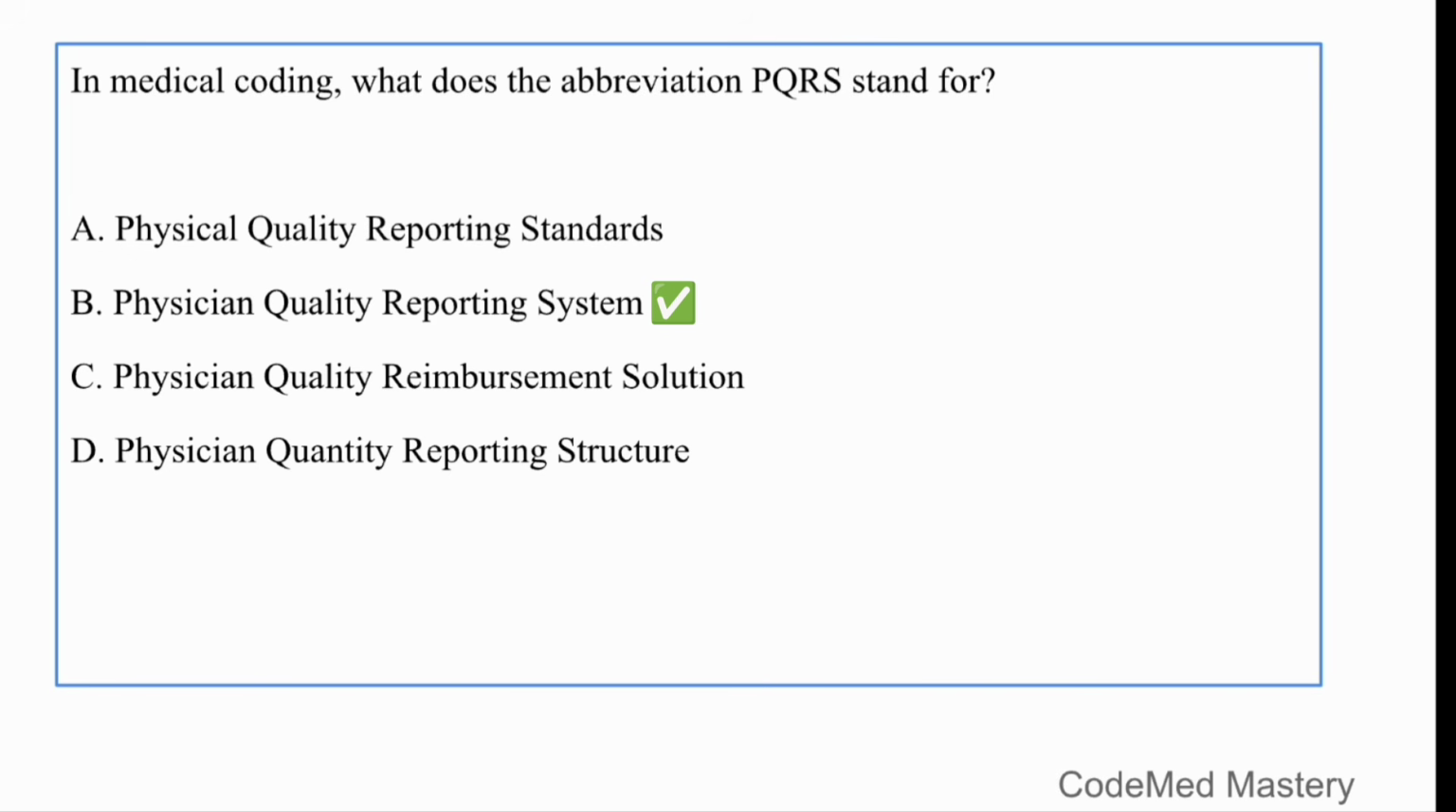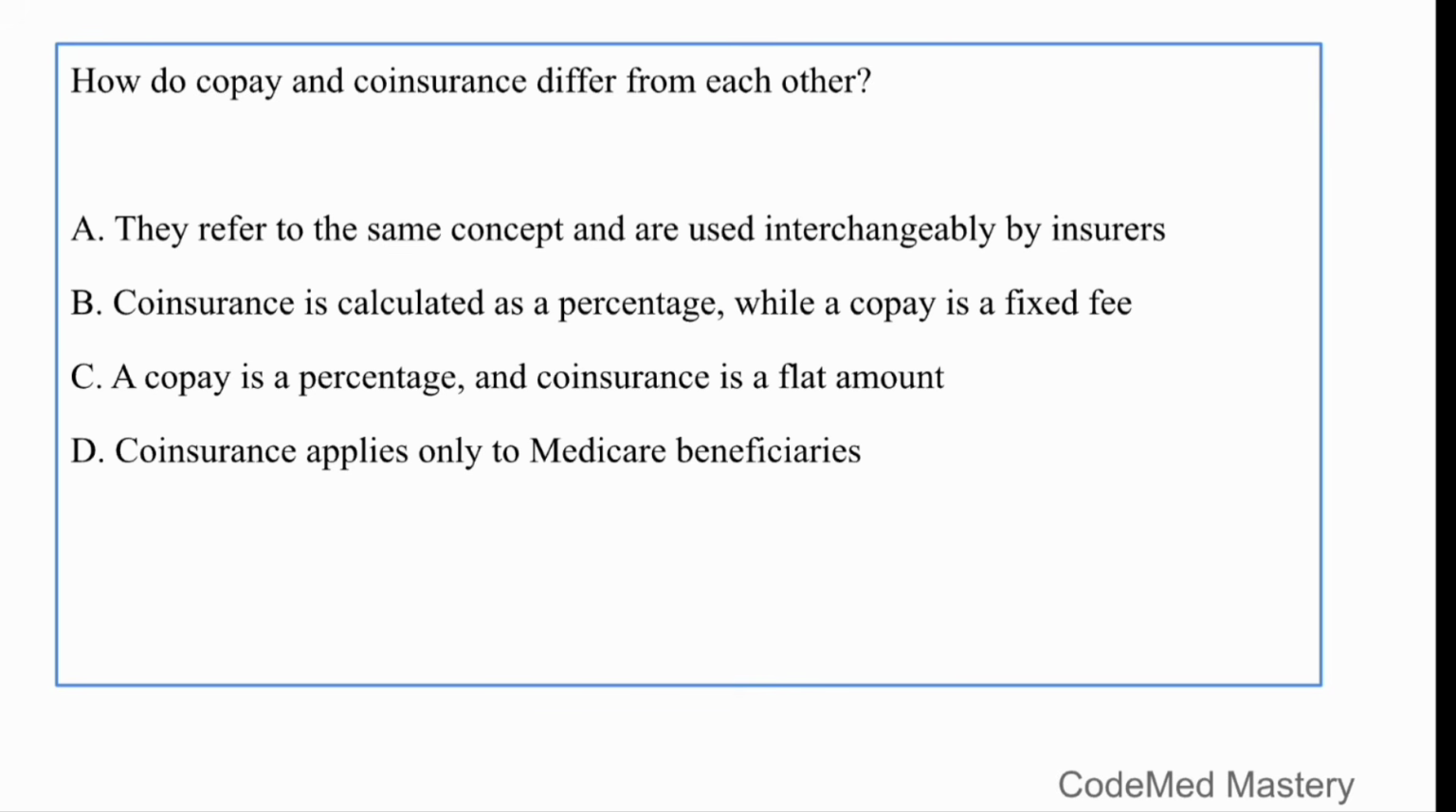Okay, next question. How do copay and co-insurance differ from each other? Option A, they refer to the same concept and are used interchangeably by insurers. Option B, co-insurance is calculated as a percentage while a copay is a fixed fee. Option C, a copay is a percentage and co-insurance is a flat amount. Option D, co-insurance applies only to Medicare beneficiaries.